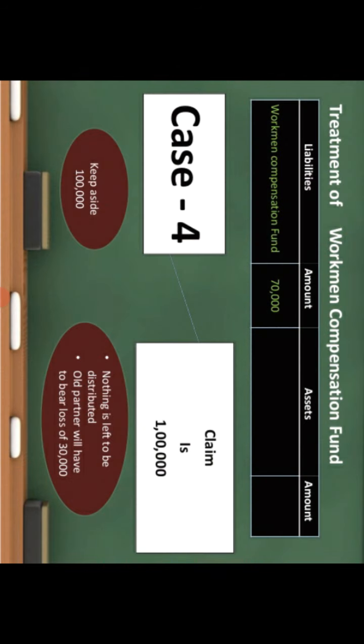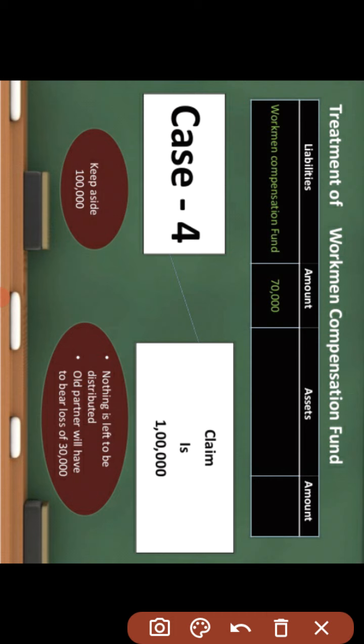Let's see case fourth. If there is a claim of rupees 1 lakh against the 70,000 workman compensation reserve, that is, the claim arises more than the reserve, so in this condition the claim is more than your reserve, and we have to manage 1 lakh for making the compensation.